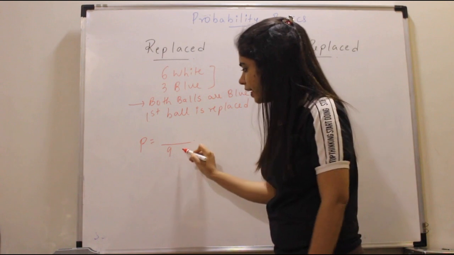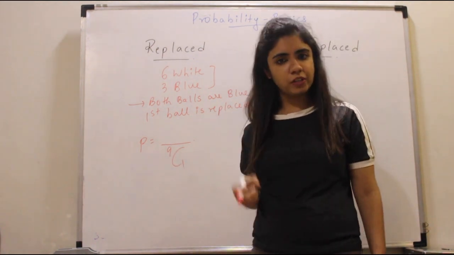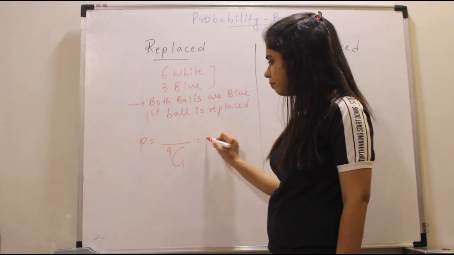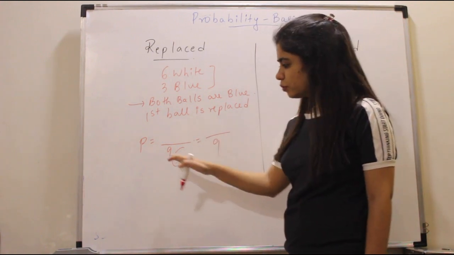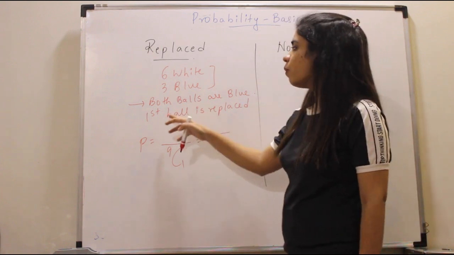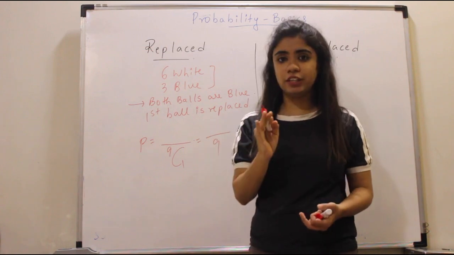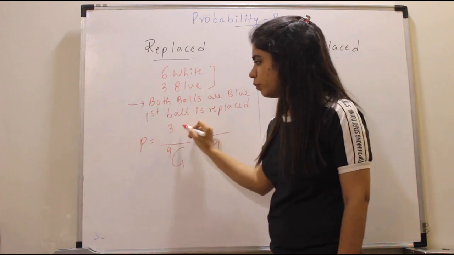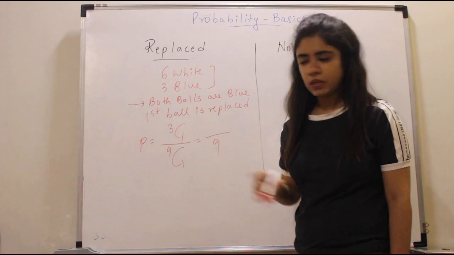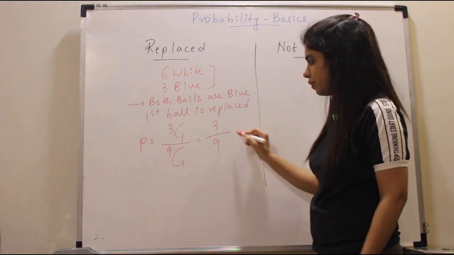देखो actually होता क्या है? This is 9C1. I have 9 options. I select 1. So it is 9C1, which is nothing but 9 only. तो इसलिए हम उसको 9C1 नहीं लिखते हैं, हम उसको directly 9 लिखते हैं. ठीक है? I want both the balls to be blue. How many blue balls did I have? I had 3 blue balls. So out of the 3 blue balls, I pick 1. So we know 3C1 is 3. So this is my first part of the question.